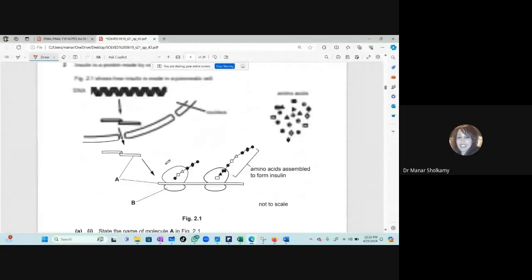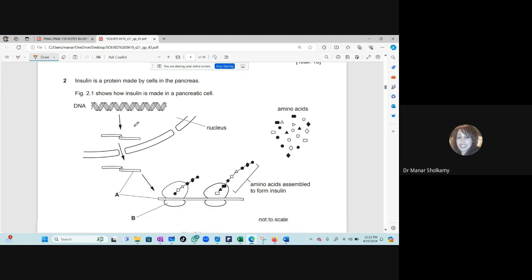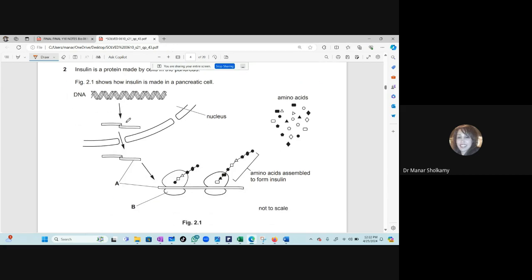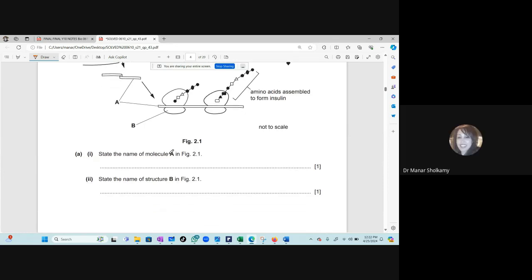Okay, let's move on. Now, question 2. Obviously, it is showing you a particular process. Which process here? Here I have a DNA, and then this DNA will, there's an arrow. What is this? What is A? Messenger RNA. Yes, this is the messenger RNA. And what is structure B? What is B? Ribosome. Yes, it's a ribosome.